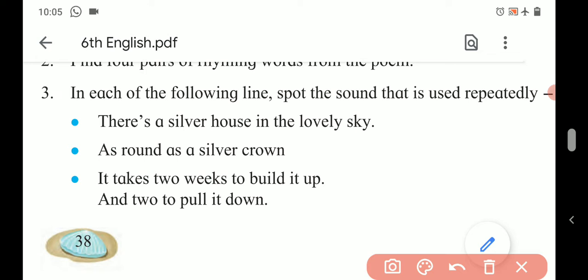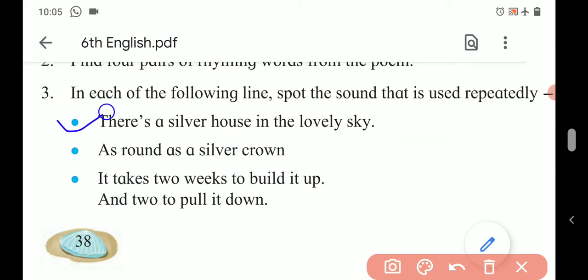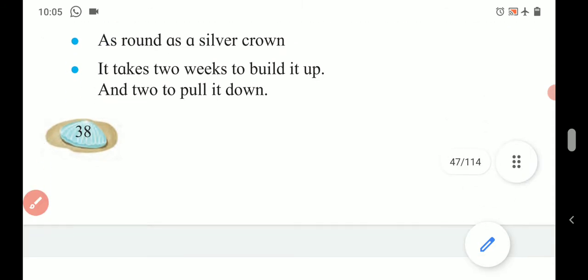And remember, when at least two words starting with the same letter and same sound are used in any line, that line belongs to one of the figures of speech which is called alliteration. Alliteration means repetition of sound. So here sound S is repeated, sound A is repeated, sound T is repeated. So simply we can say these are the examples of alliteration.